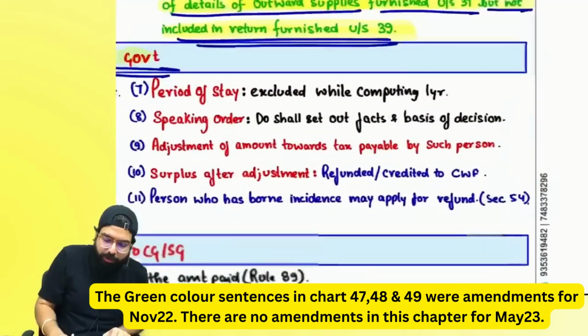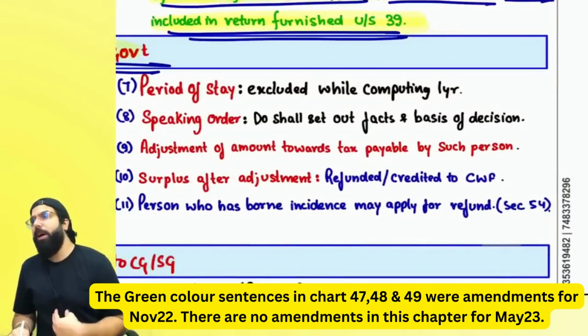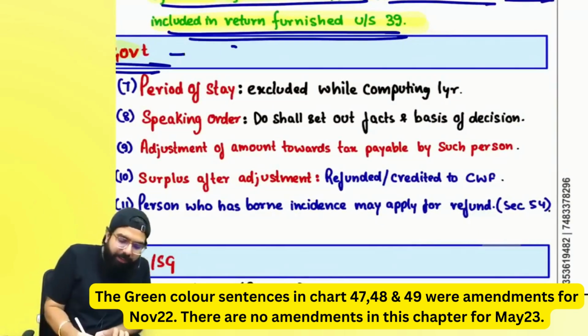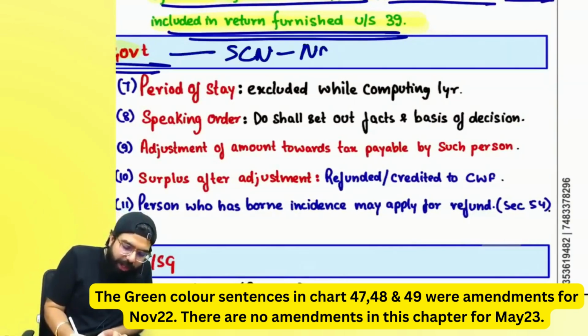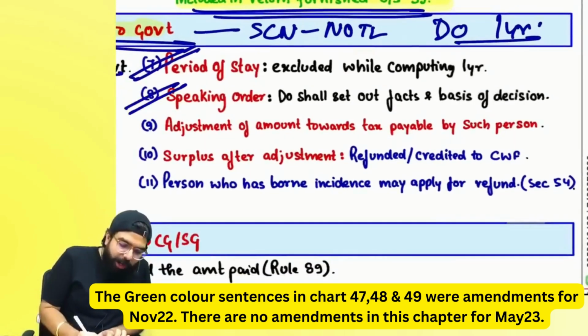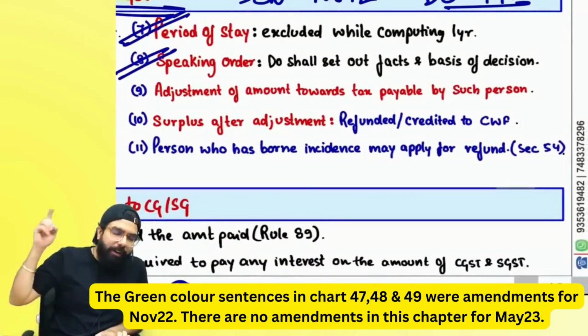The demand order should always be within 1 year from the show cause notice. Always remember section 76: show cause notice, no time limit. Demand order, 1 year from the show cause notice. Always remember the period of stay has to be excluded. The demand order given will always be a speaking order.